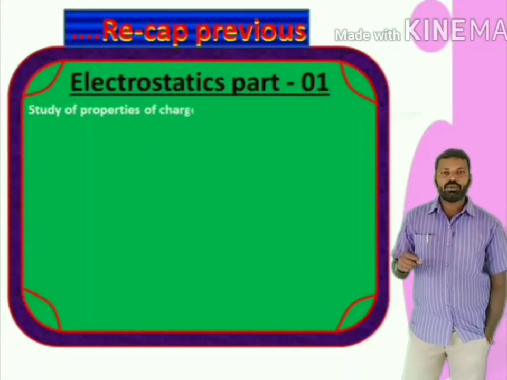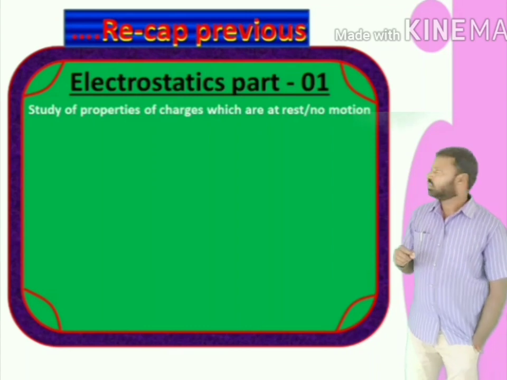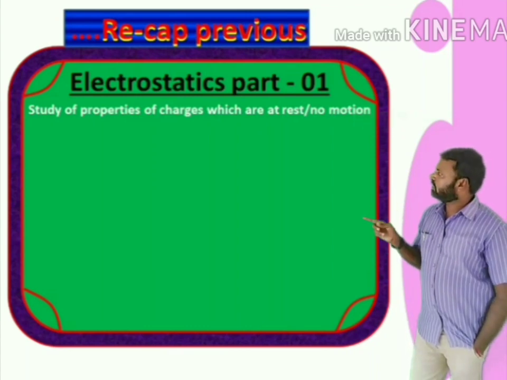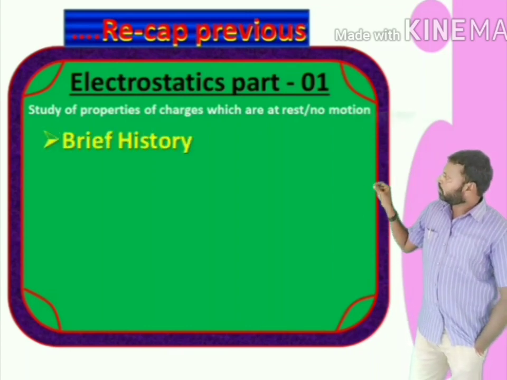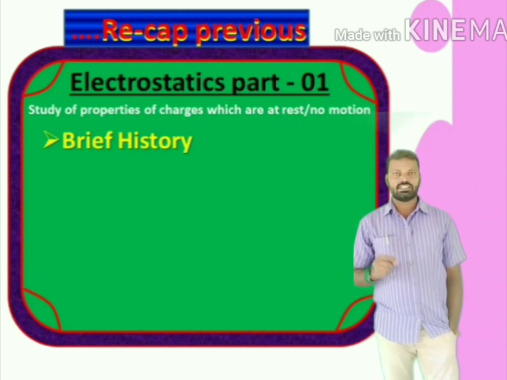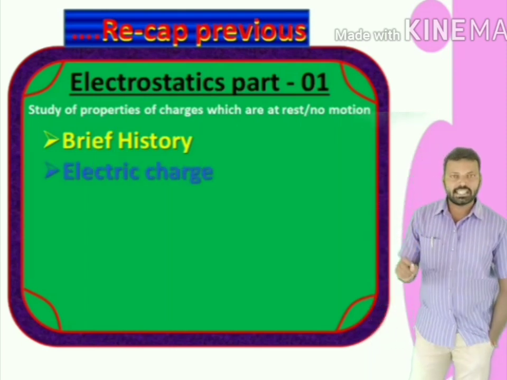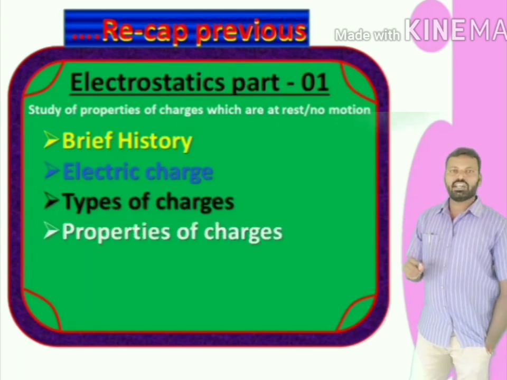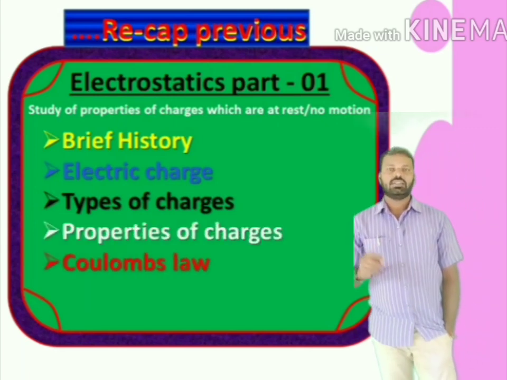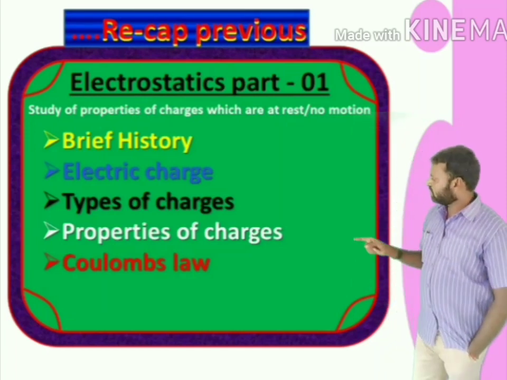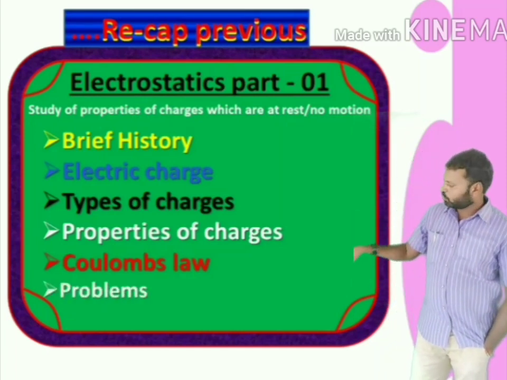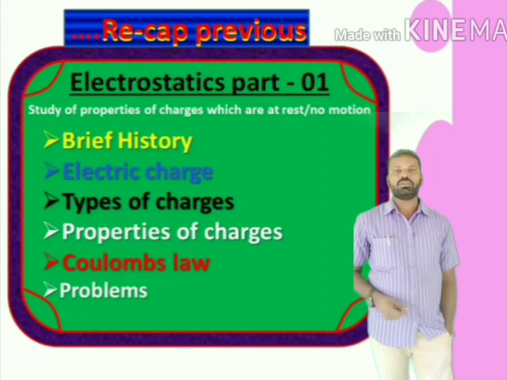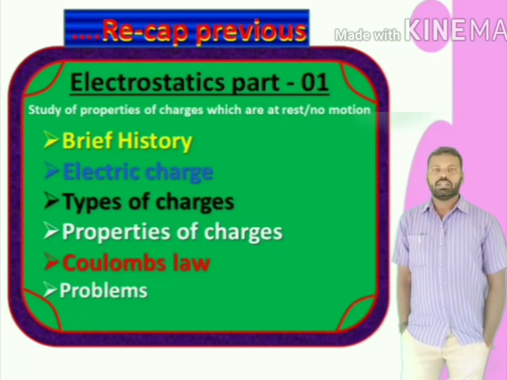In my previous video, we discussed Electrostatics Part 1. In that, we discussed a brief history of static electricity, what electric charge is, how many types of charges there are, what their properties are, and Coulomb's inverse square law, and we solved some problems related to Coulomb's inverse square law.